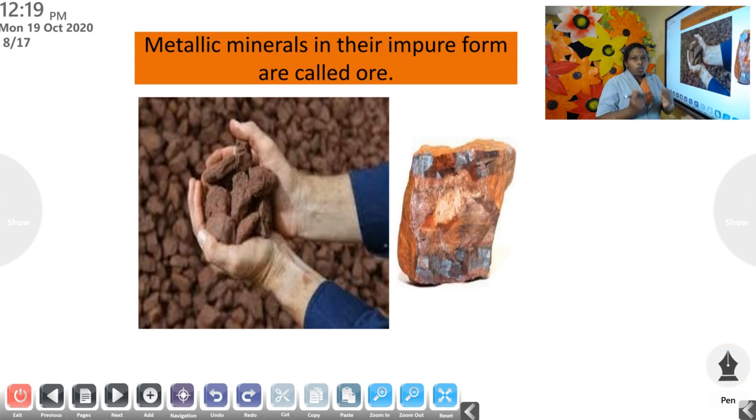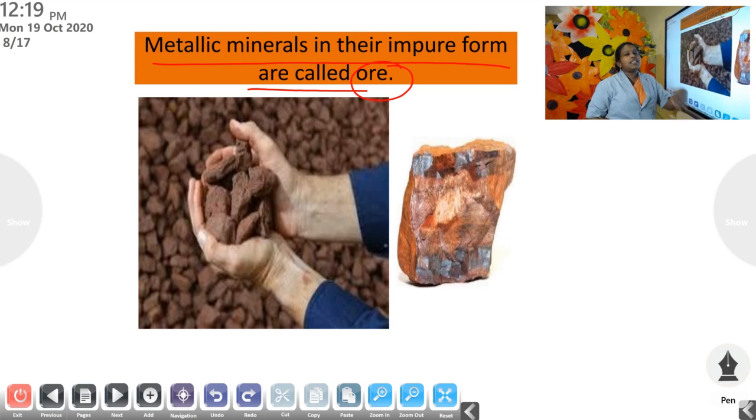Then by collecting the ore, we process it, and from that we take minerals. So the metallic minerals in their impure form are called ore.